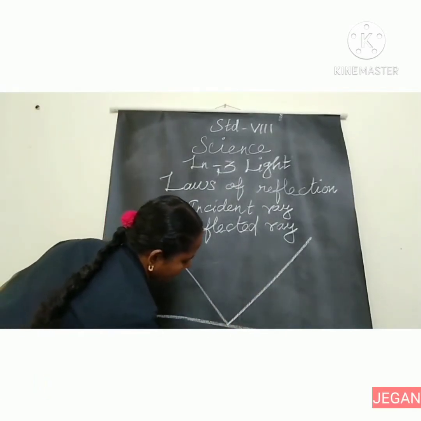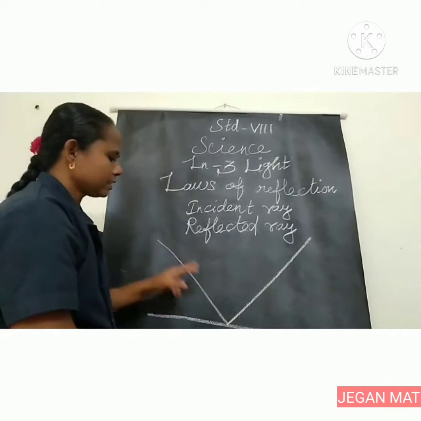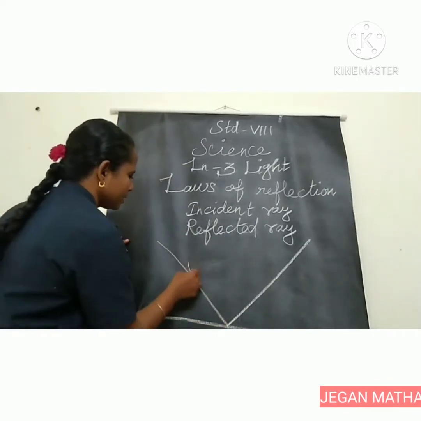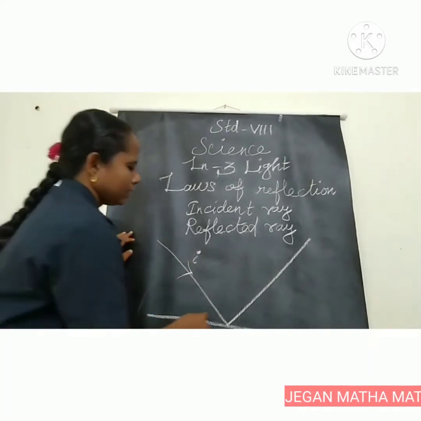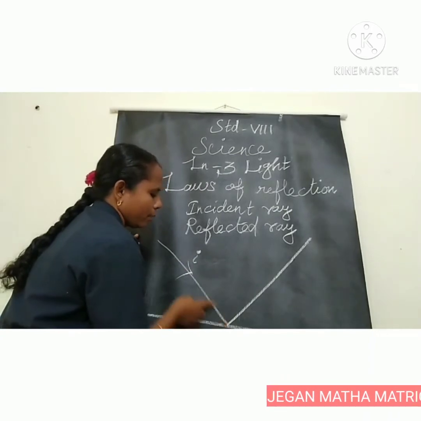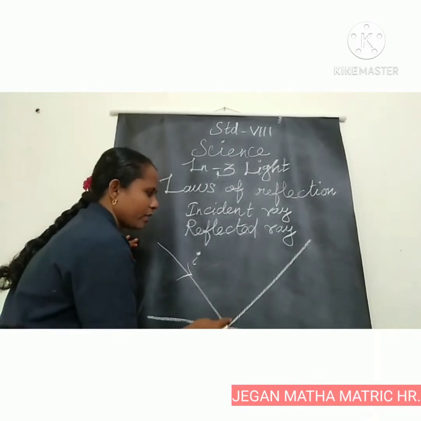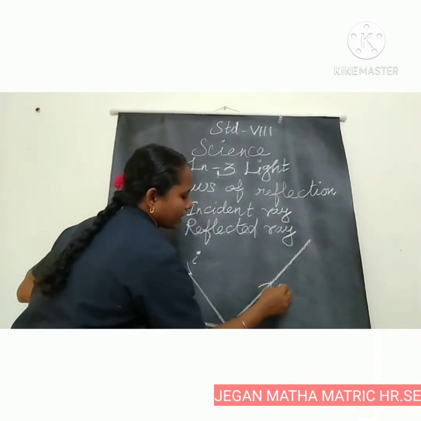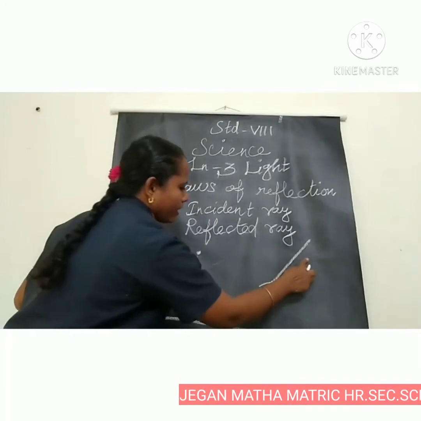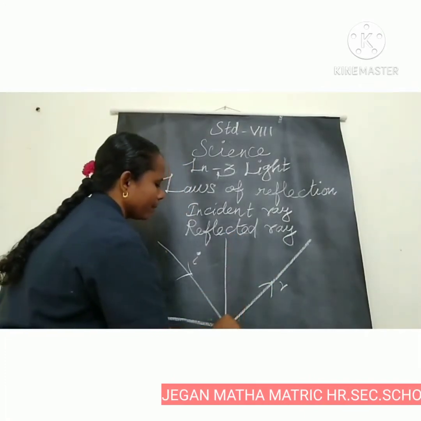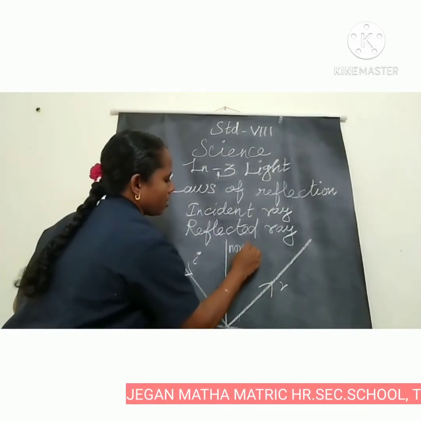This is the reflection of light rays. This is the incident ray, denoted by the letter small i. The ray that passes to a smooth or polished surface and is reflected by the surface is known as the reflected ray, small r. This is the incident ray, this is the reflected ray. In the center is the perpendicular line. This line is called the normal.